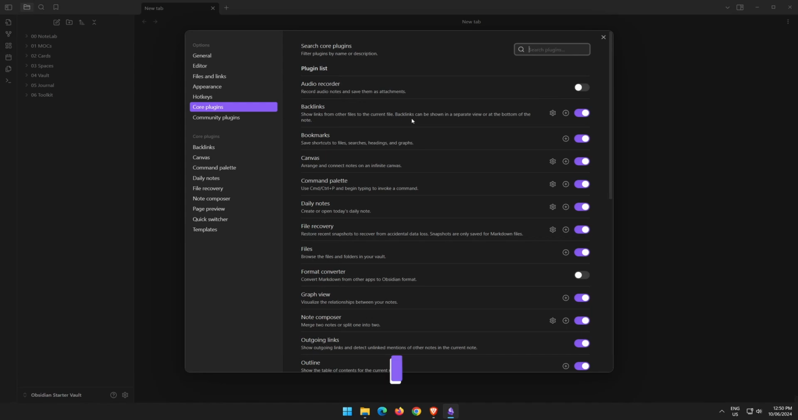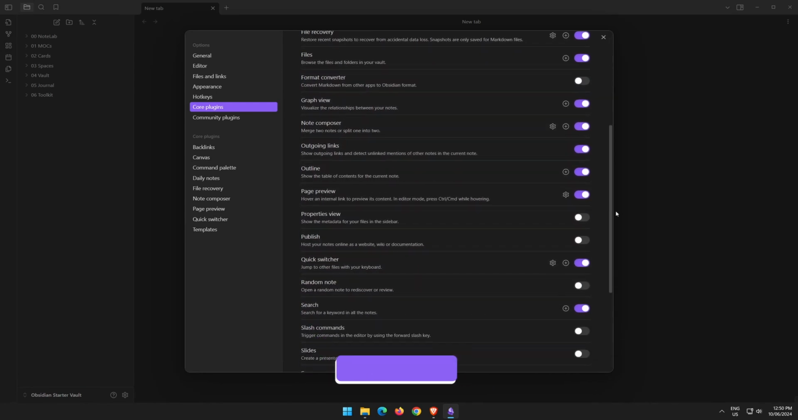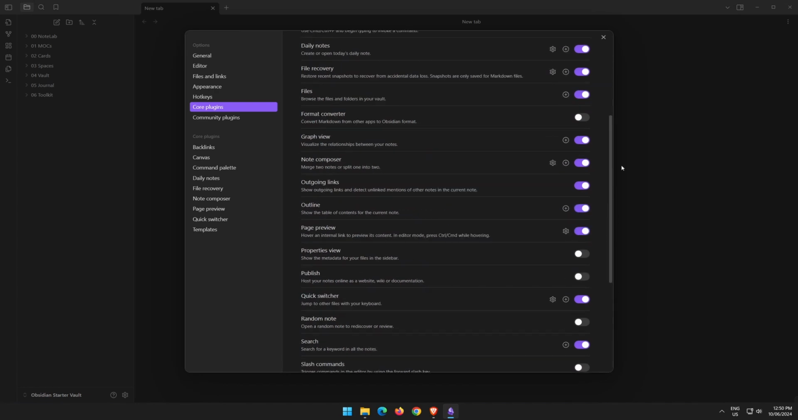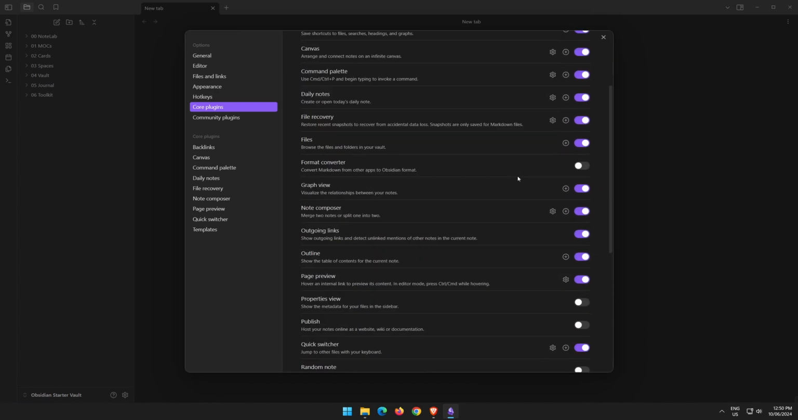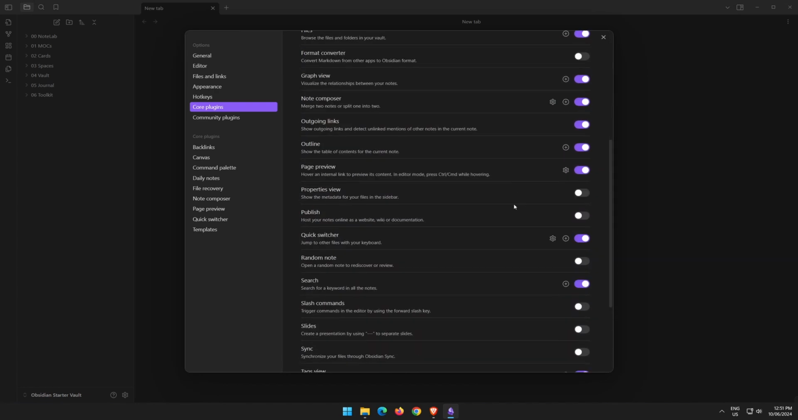The next tab is core plugins. By default, you have a lot of core plugins already enabled. If we go down the list, we'll have a look, enable the ones that I think should be enabled that aren't enabled. Properties view, show the metadata for your new files in the sidebar. So if you'd like to see your properties at the top here, that's what this one does. So I'll turn that on, but you can leave it off if you would like.